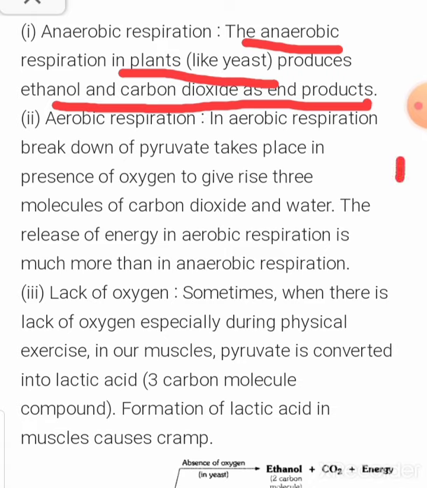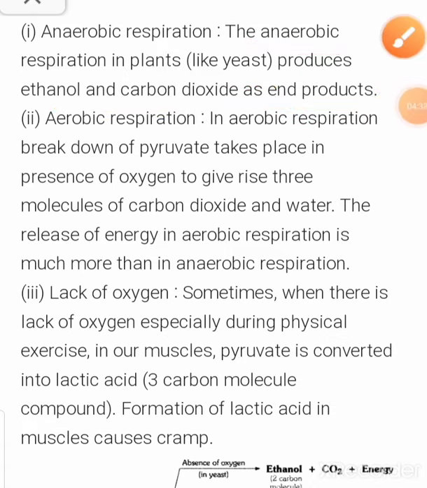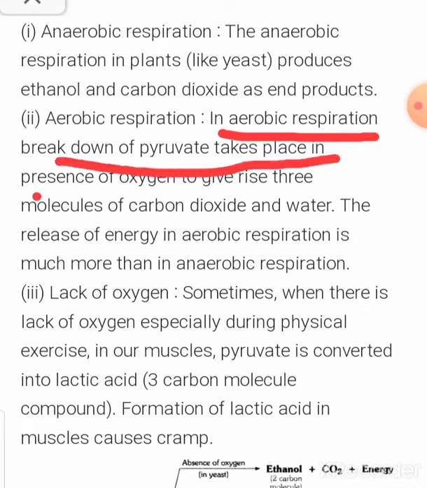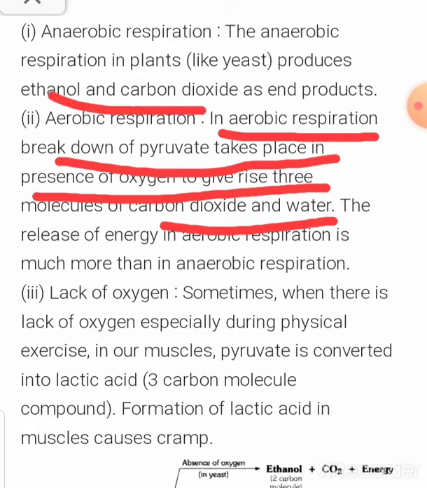Now the second one: if the reaction occurs in the presence of oxygen, what will happen in case of the aerobic reaction? The breakdown of pyruvate takes place in the presence of oxygen, and what is the product? Carbon dioxide and water. Ethanol and carbon dioxide are the products of the anaerobic reaction, and carbon dioxide and water are the products of the aerobic reaction. And in both cases, aerobic and anaerobic, release of energy occurs.